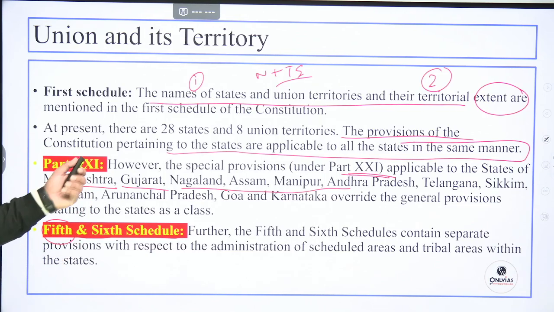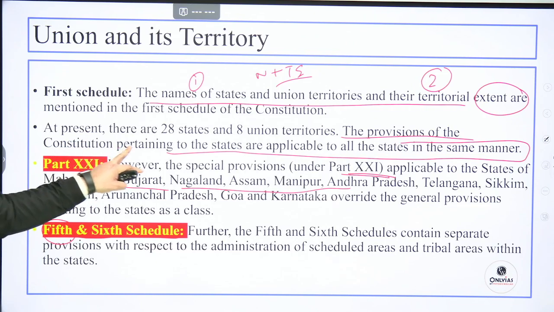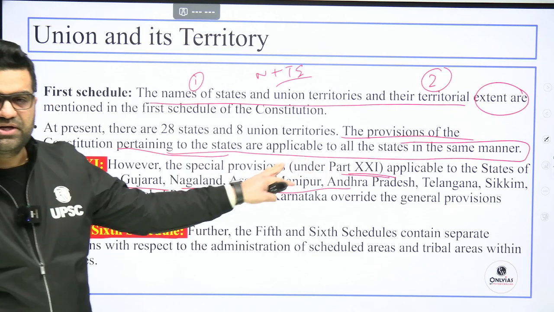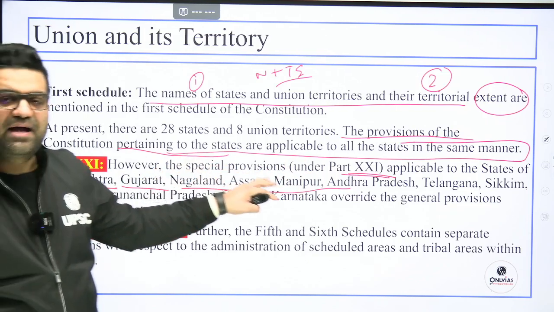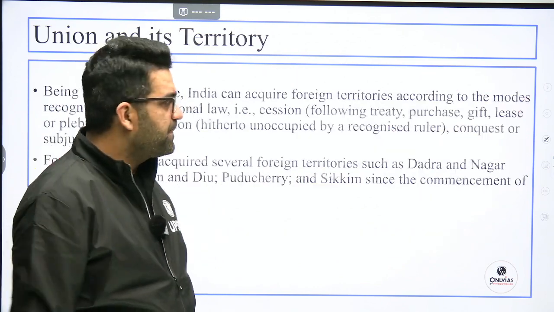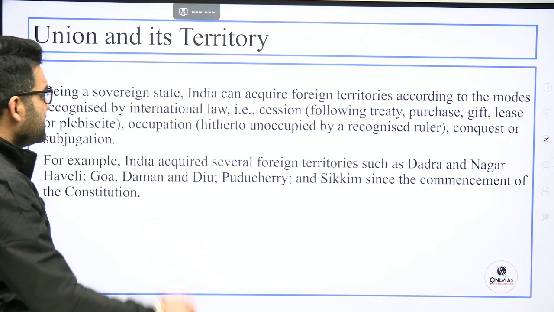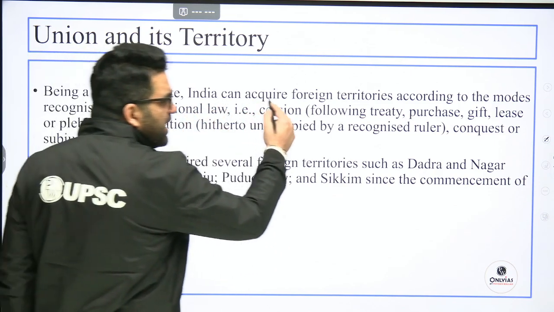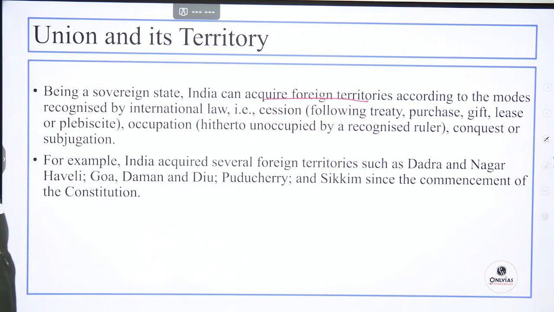So these are the exceptions. In general, the provisions of the constitution related to states are applicable in a similar manner, more or less, right?